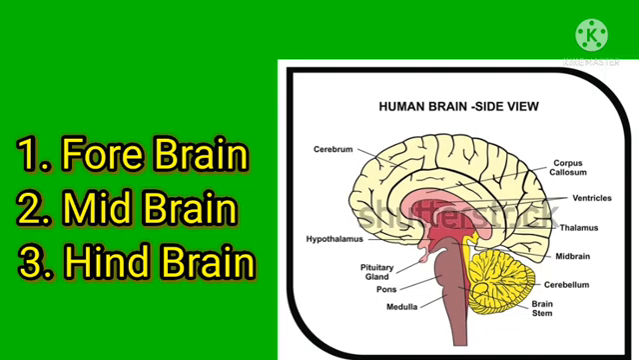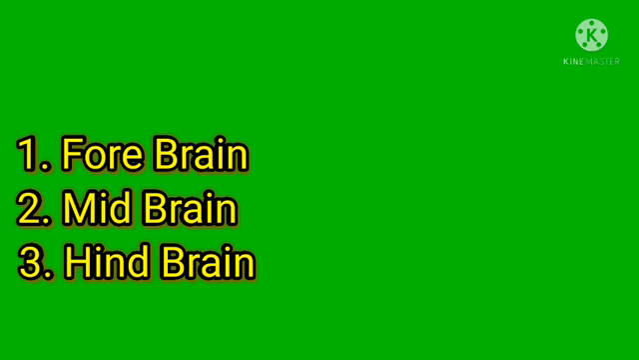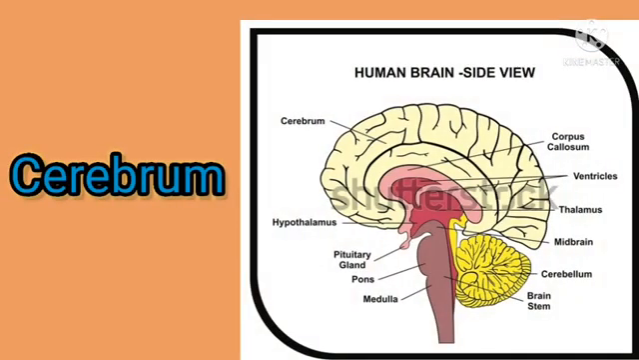So the brain has three parts. What are they? Forebrain, midbrain, hindbrain. Okay. The first one, forebrain. What are the parts included? They are cerebrum, thalamus, hypothalamus. Okay. First one is cerebrum. It is the largest portion forming nearly 2/3 of the brain.